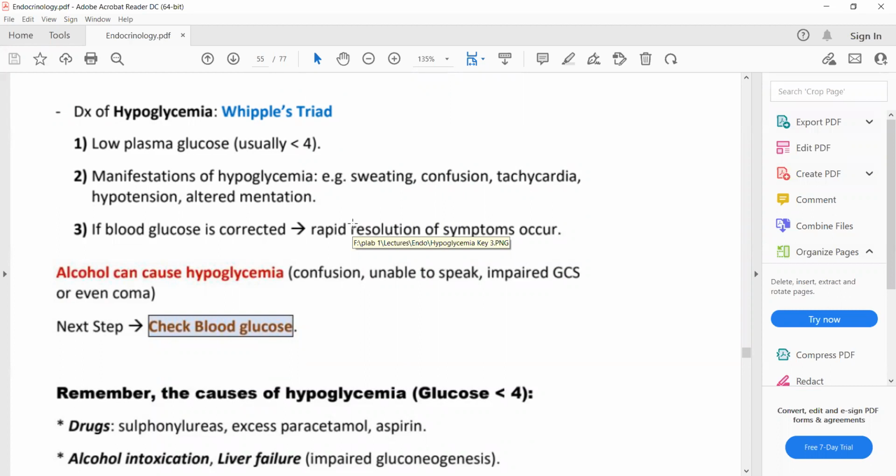So if such a scenario is given in the PLAB 1 exam, then the next step, for an alcoholic found outside a pub with confusion, unable to speak, and impaired GCS, even coma, would be to check his blood glucose level and then decide after that what you are going to do with this patient.